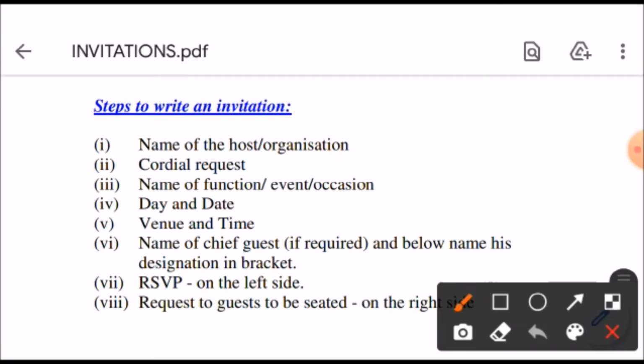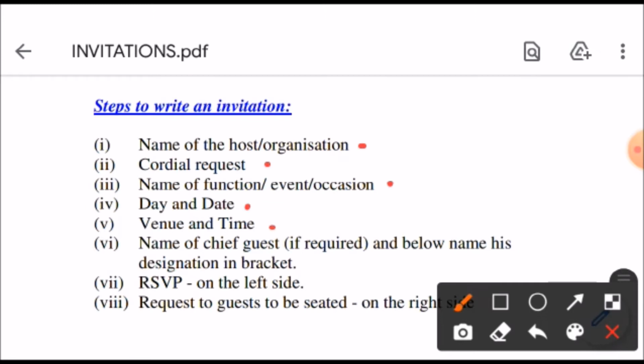First step is you have to write or begin an invitation with name of the host or organization. Then you have to make a cordial request. Then you have to mention function, event or occasion. Below it you have to write day and date. Both you have to write day and date. Then you have to write venue and time.